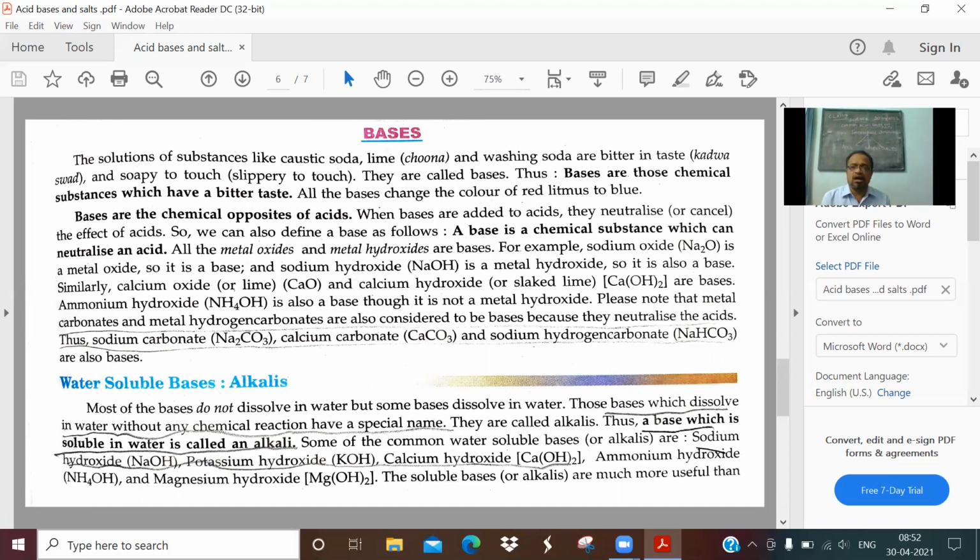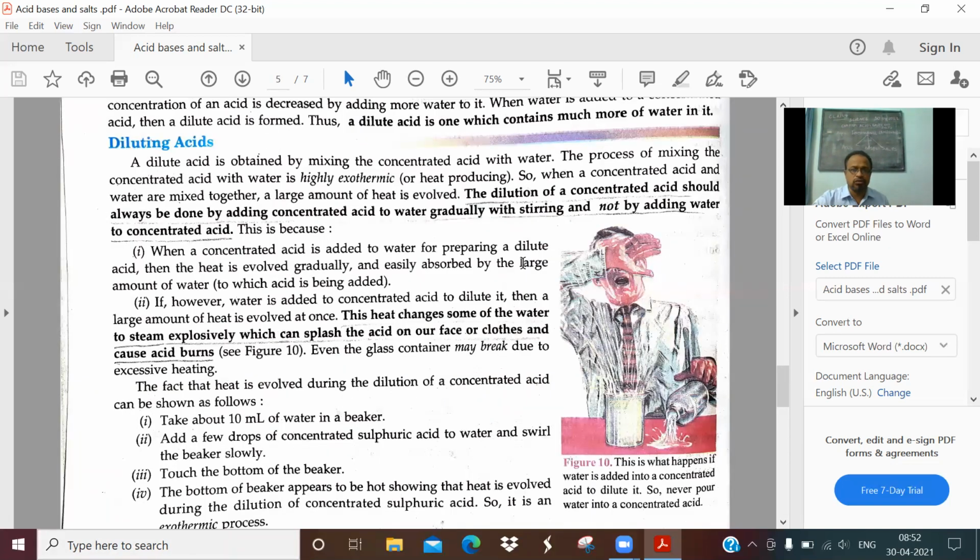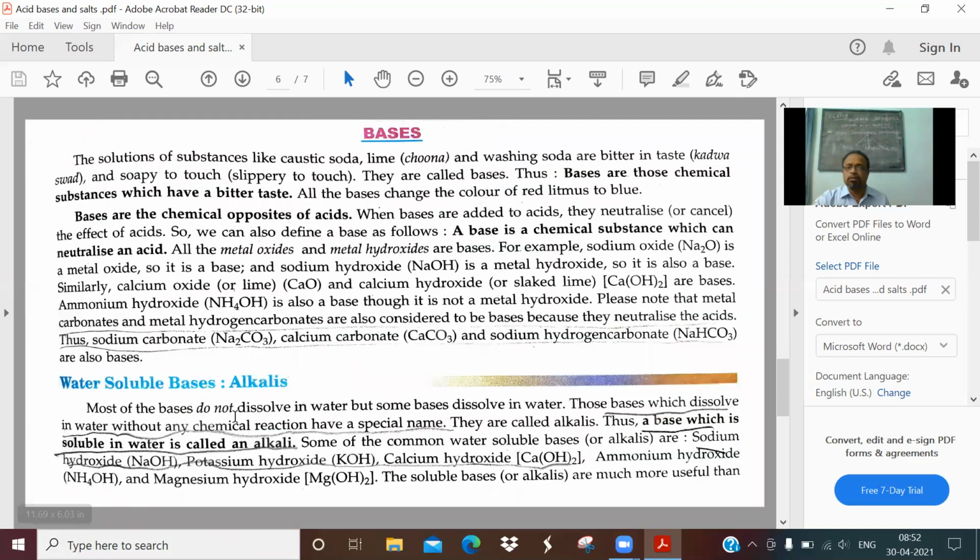They turn red litmus to blue, that is a chemical test. Then all of them have a bitter taste. Now look into the next paragraph. I'm not reading all these which are mentioned, which are irrelevant for you. Looking into this, water soluble bases.